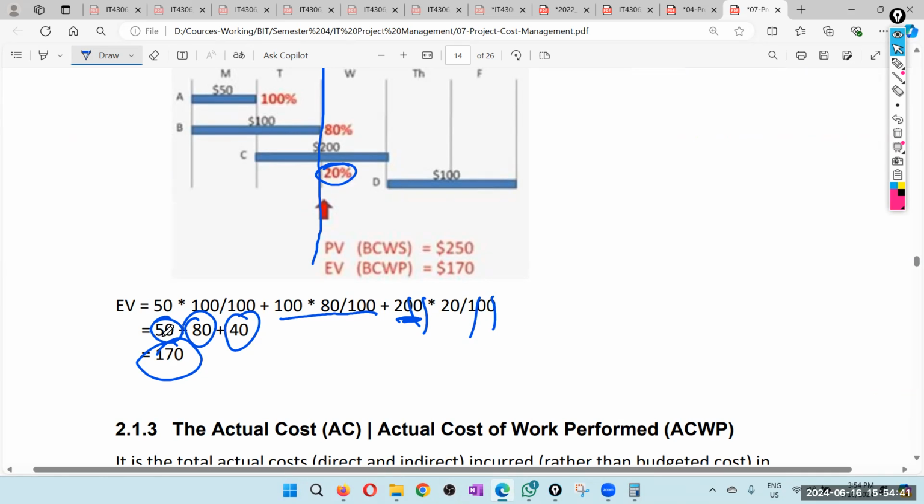That means we are behind the schedule now. We are behind the schedule. So that is not a good thing. We planned to do $250 worth of work, but we have done only $170 worth of work. So time-wise now we are behind the schedule. But that we calculated using dollars. That is why we say time is money.